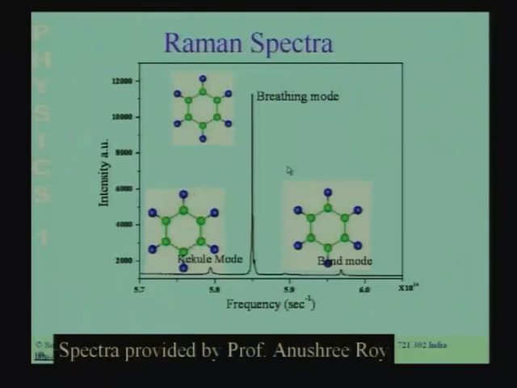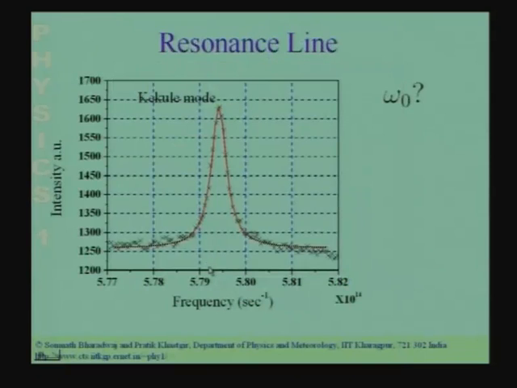The molecule could also already be vibrating, and then when the light is incident on it, it may reduce its vibration and impart some of its energy to the light, to the radiation, and you will get an increase in the frequency, or the anti-Stokes line. So here I am showing you the Stokes part of the spectrum, and you have a different frequency corresponding to each of these bending, the stretching and the breathing modes. Now let me show you one of these spectra in detail.